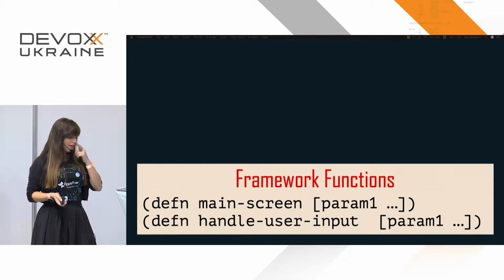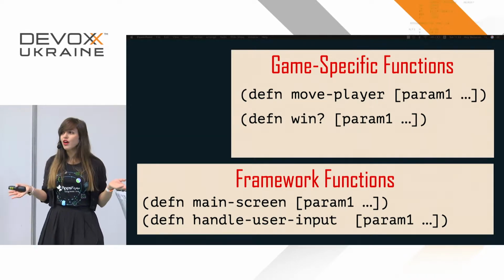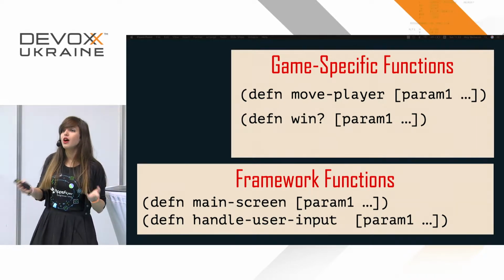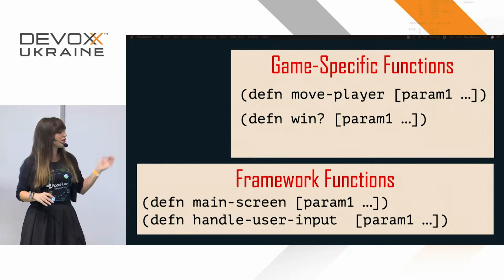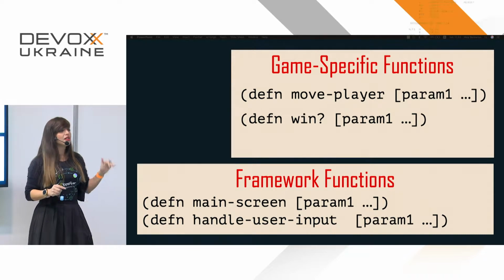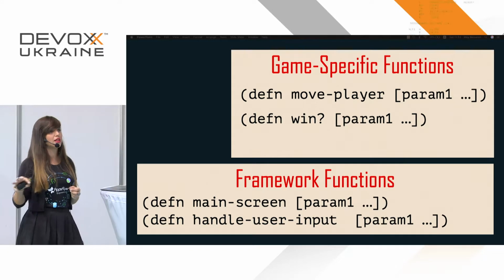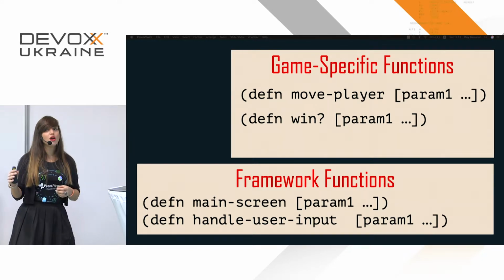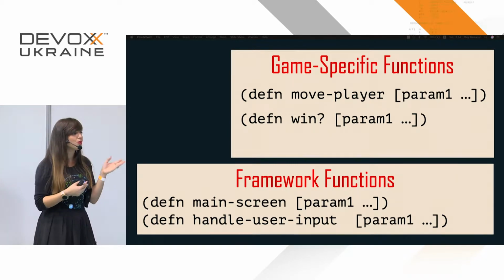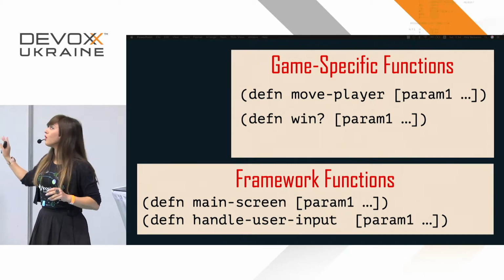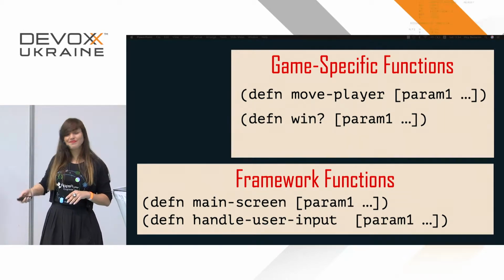Next thing that we have is game-specific functions. What does it mean? All of the logic of the game. So it means that if I want my player to be an infinite runner, then I'm going to have to say that if I press, let's say, the space bar, then the player will jump. Or if it's a maze, then we will have to do whatever happens if you press the arrow keys. But we're talking about results. We're talking about maybe how do you win a game? How do you move, right? So this is where it will all be. The game-specific functions, we're talking about the logic of the game.